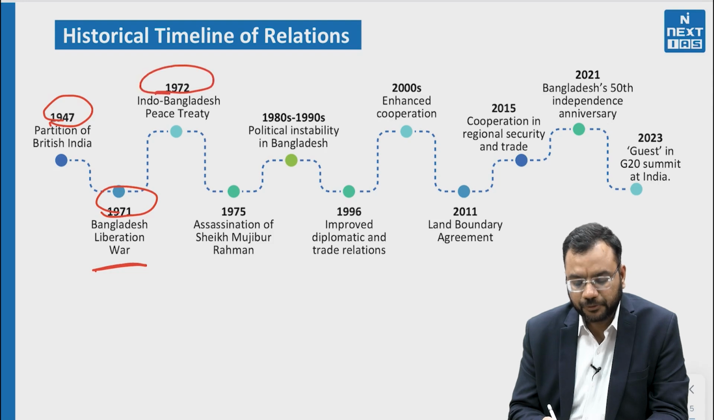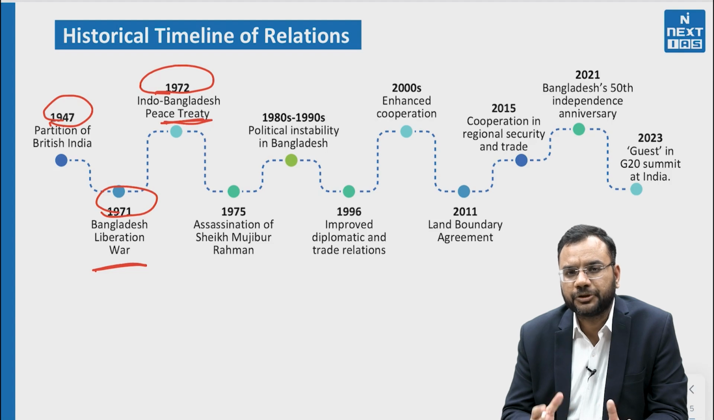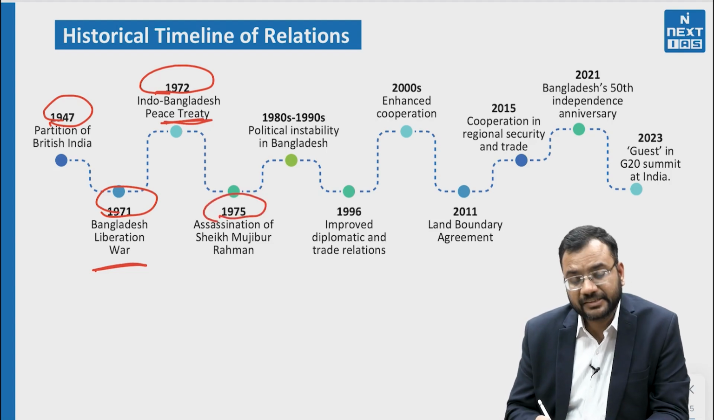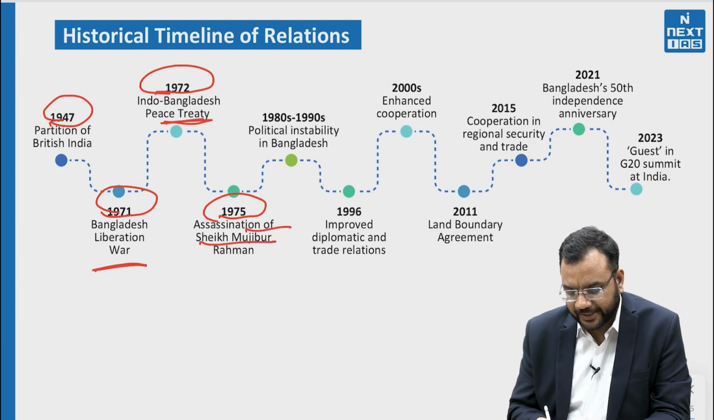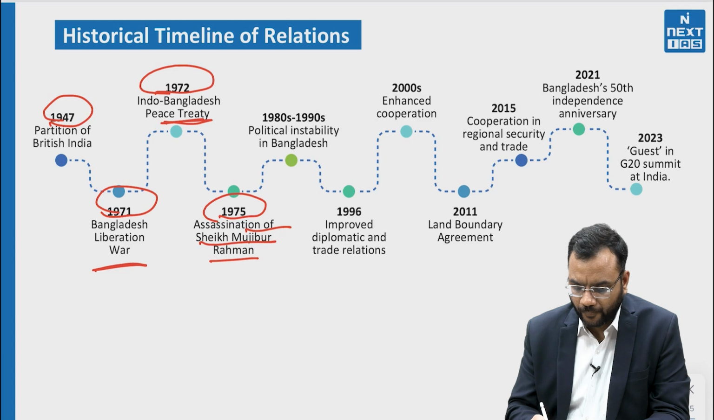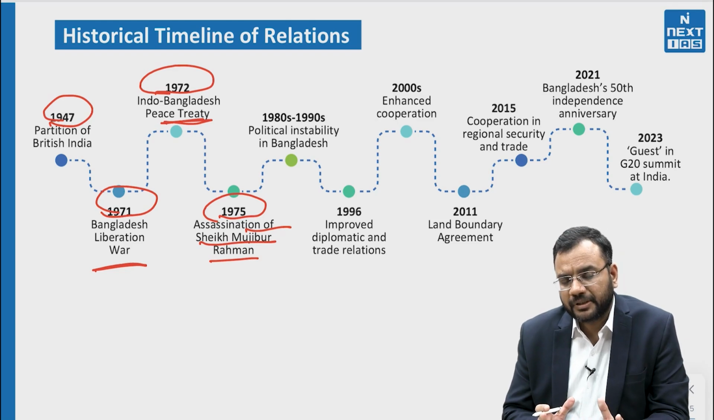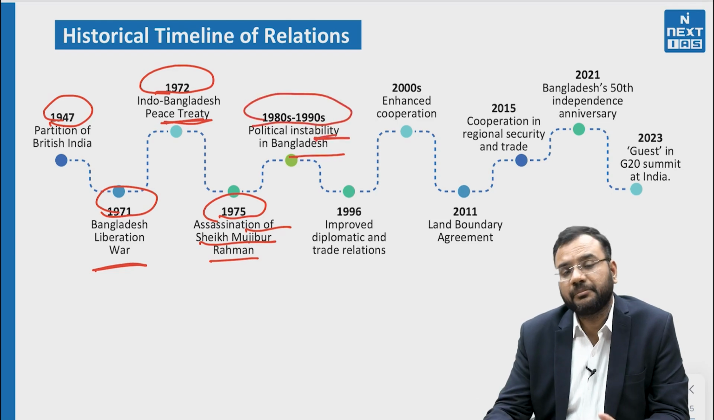Then in 1972, the Indo-Bangladesh Peace Treaty happened, also known as the Indira-Mujib Treaty. Then in 1975, a very significant event happened in Bangladesh: the assassination of Sheikh Mujibur Rahman, the key leader who played a vital role in the liberation of Bangladesh. His assassination created instability in Bangladesh. In the 1980s and 1990s, political instability was still there.